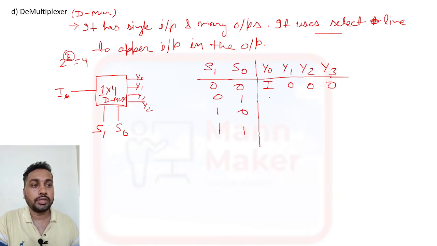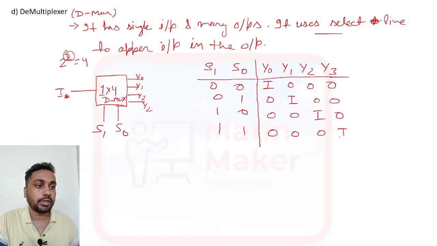When it is 0 1, I appears in Y1 and the rest are 0. When it is 1 0, it appears in Y2 and the rest are 0. When it is 1 1, the others are 0 and the input appears in Y3.